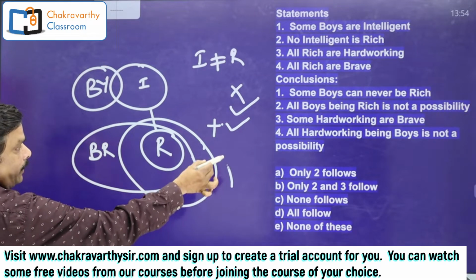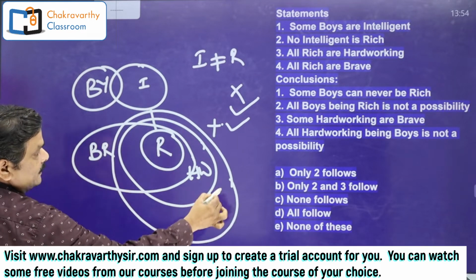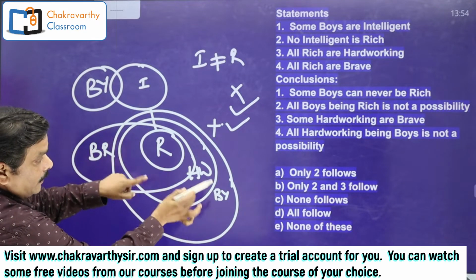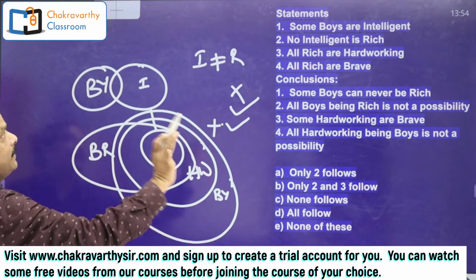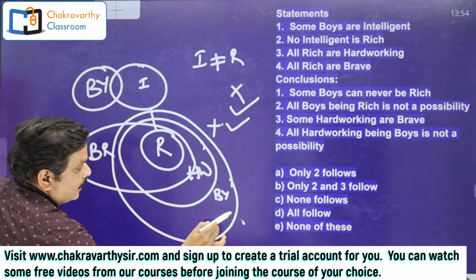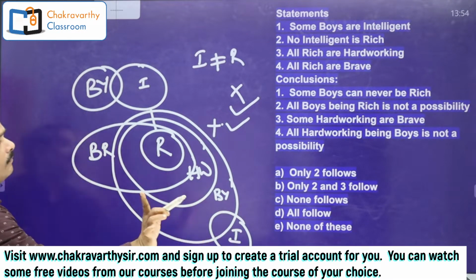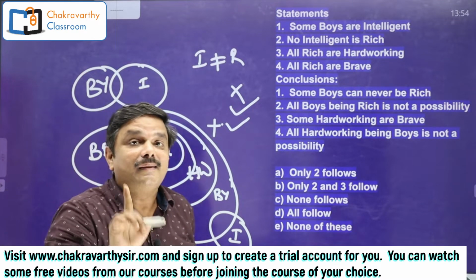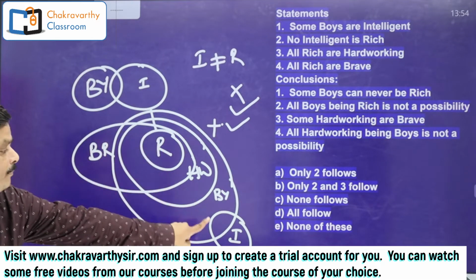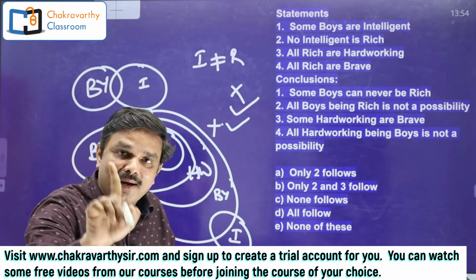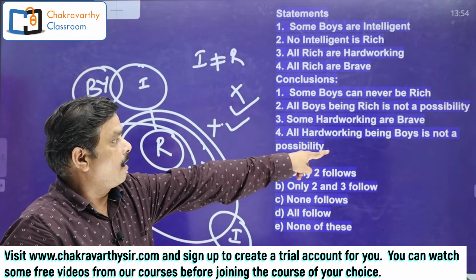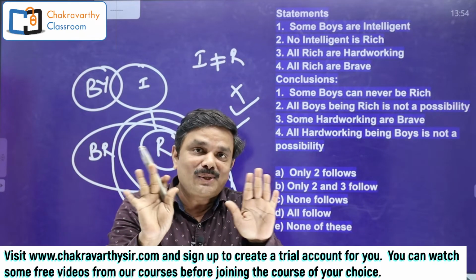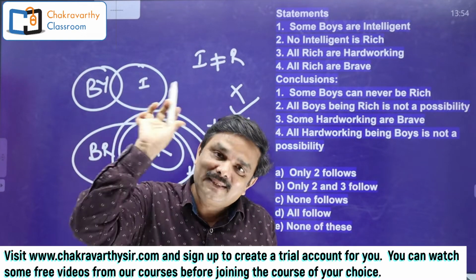So all hardworking are boys. Suppose this is the boys circle. All hardworking boys have proven, and at the same time some boys must be intelligent. In this way I can prove it without merging intelligent with the rich. There is a possibility. That means all hardworking being boys is a possibility. But how are they claiming all hardworking being boys is not a possibility? They are saying it's not a possibility, but it is a possibility.